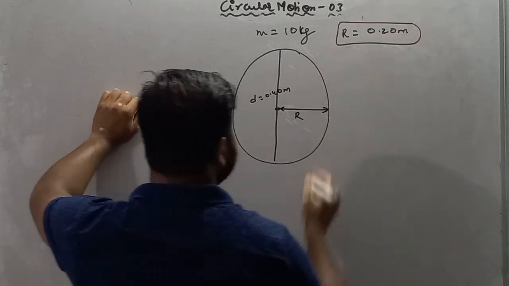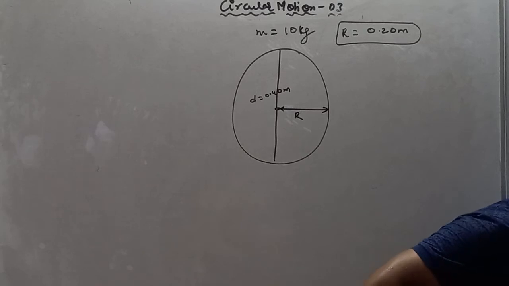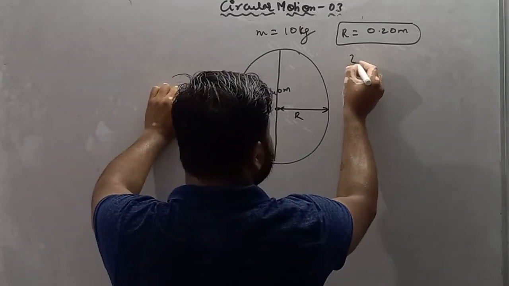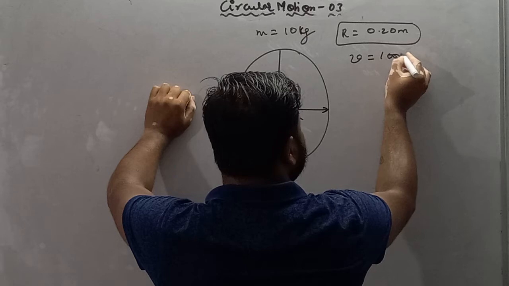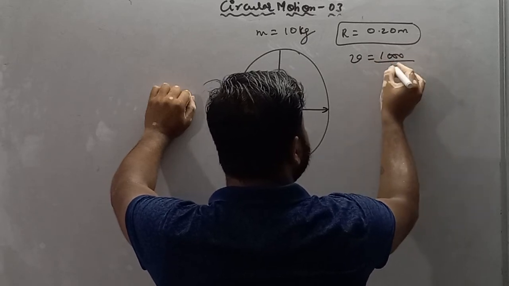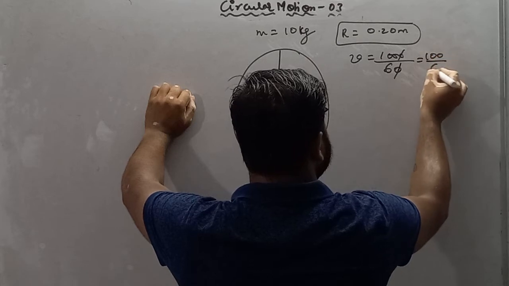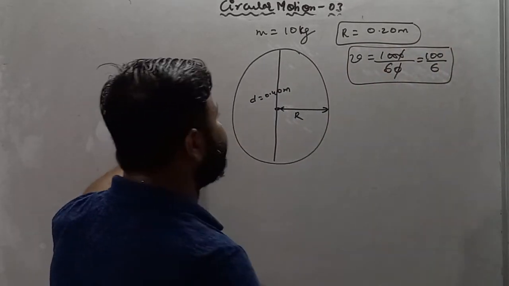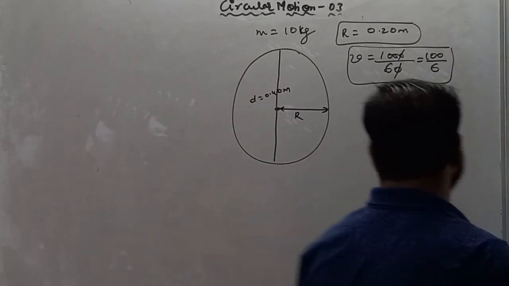They are saying it makes 1000 revolution per minute. As I already told you, revolution per minute is nothing but frequency. So frequency is 1000 by 60, so it is 100 by 6 revolution per second. They are asking for linear velocity and centripetal acceleration.